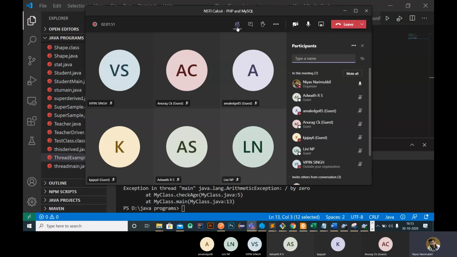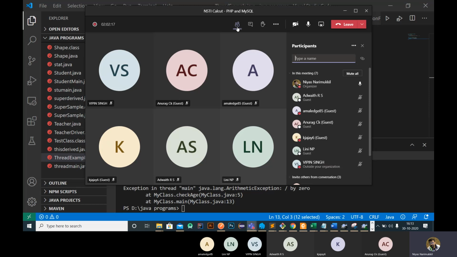Okay, so in the next session we are going to handle Java frames: the AWT class and the Java Swing class. So how to create a frame in Java, how to create buttons, like that. Then after that we have applets, how to create an applet in Java.